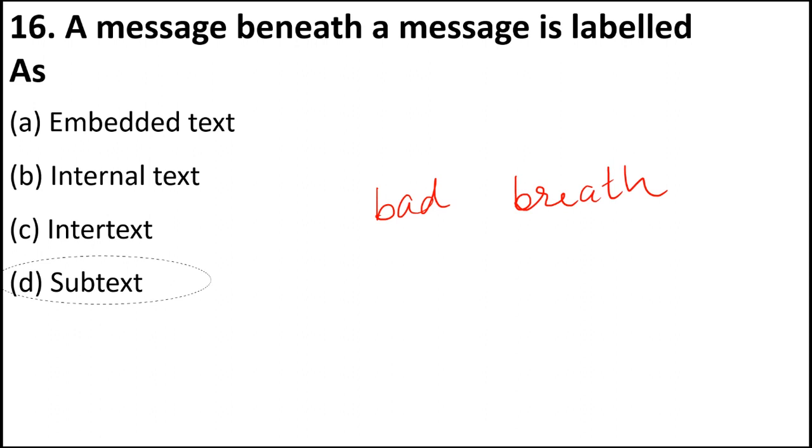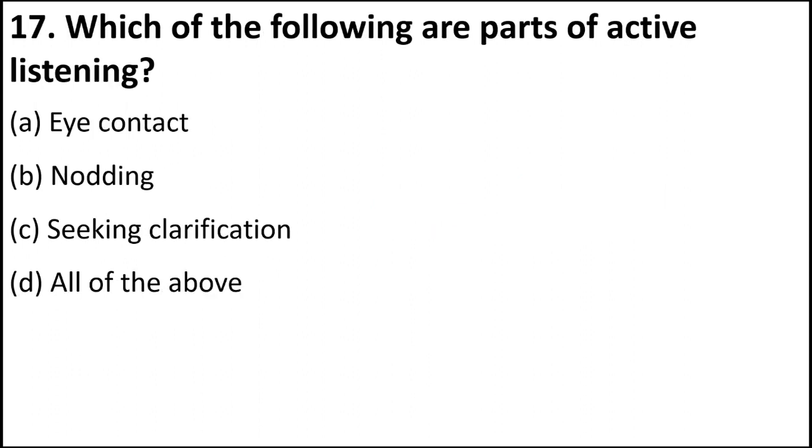So although you are just saying to try a mouth freshener, you are instead indirectly trying to say that there is a bad smell coming out of your mouth. So that is called subtext. The message is something else, but you are telling something else. Message beneath the message is the answer.